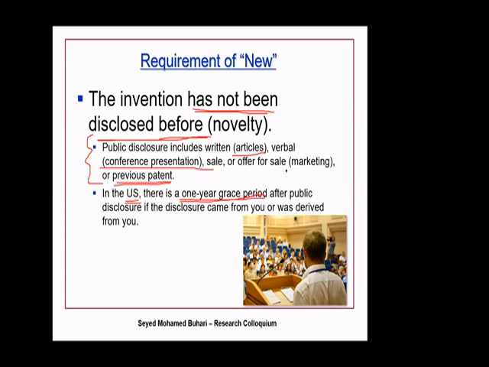So for example, if I publish a paper and from the paper I'm going to come up with a patent, maybe a derived version of it, something a little bit more from it, is it allowed? Yes, you can do it within 1 year. This is allowed in US patent. But these are theoretically spoken, and when it comes to application, it becomes a little tough. Once something is already disclosed to the public, to patent it is difficult. It's not a straightforward process.